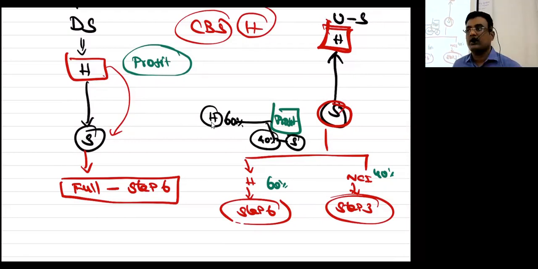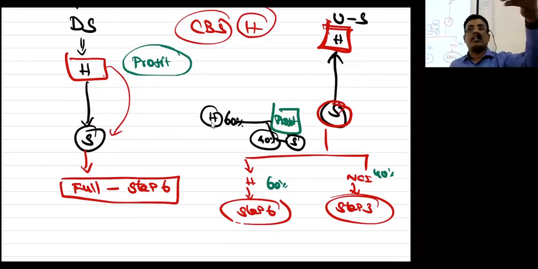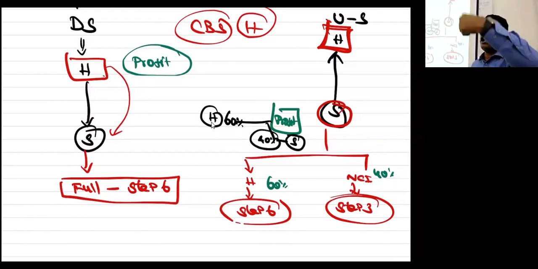Why? If it is a downstream, that unrealized profit is sitting under the holding company. Whatever profit is earned by the holding company, nothing would have been distributed to the subsidiary. So the entire adjustment will be done in the holding company. If it is an upstream transaction, that profit would have been with the subsidiary company, but that would have been shared with the holding company to the extent of its balance along with me.